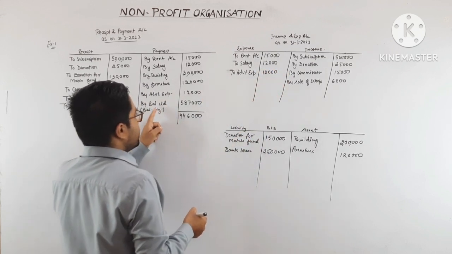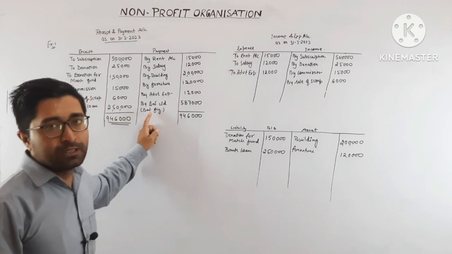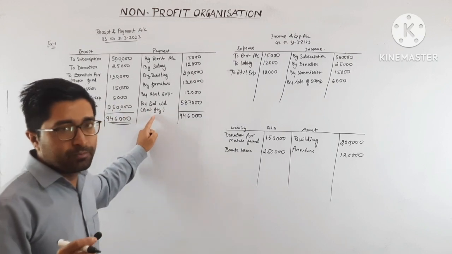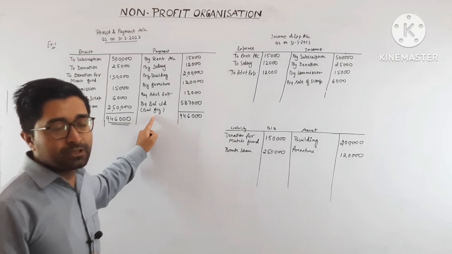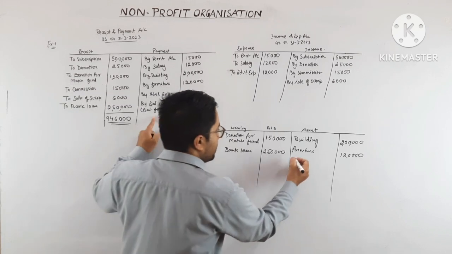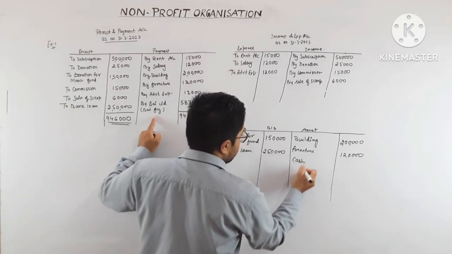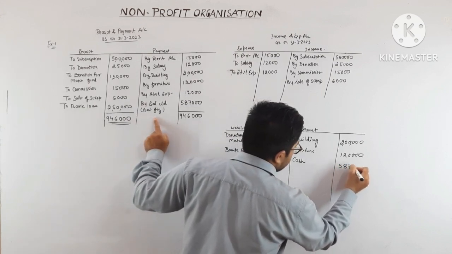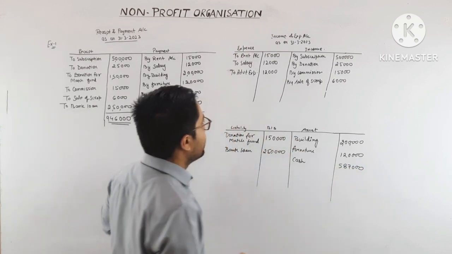And this is the closing figure, the closing balance of cash. So it will be recorded on this side: cash 5,87,000. Clear?